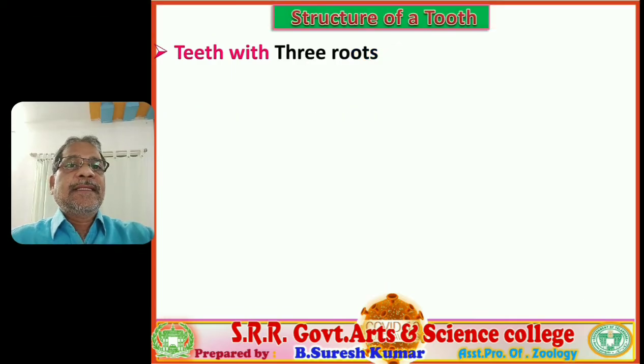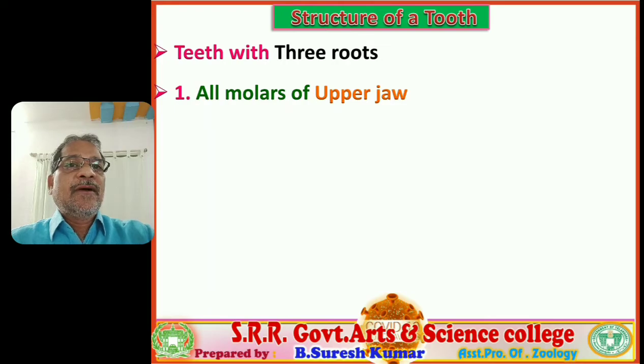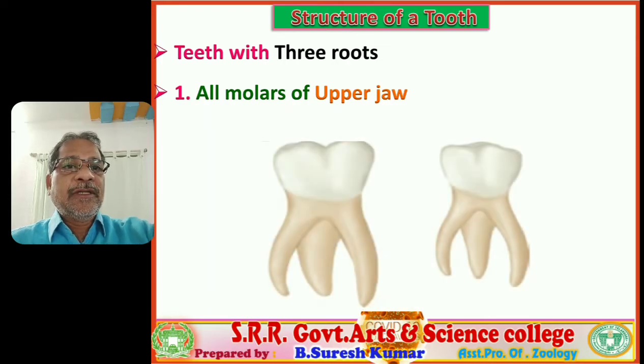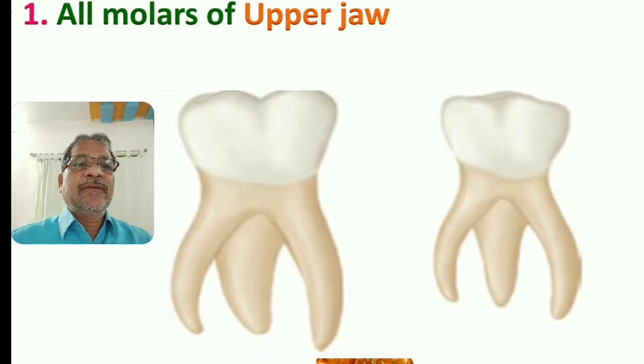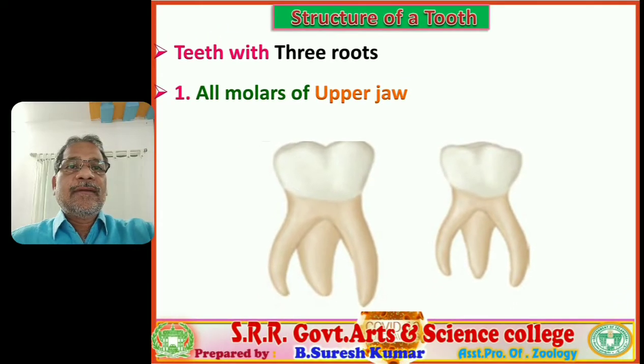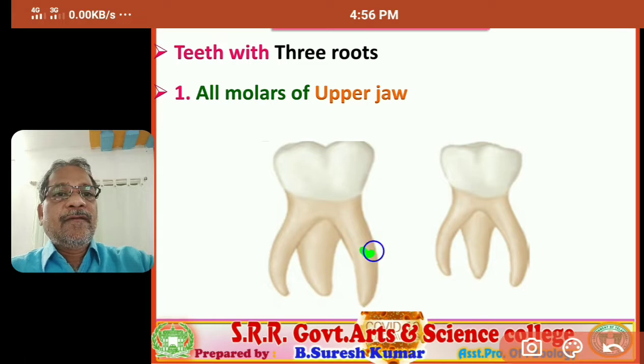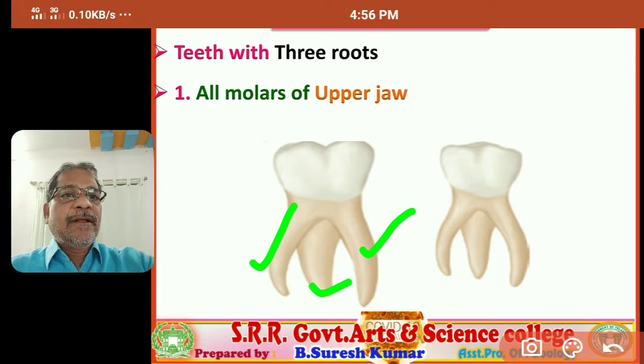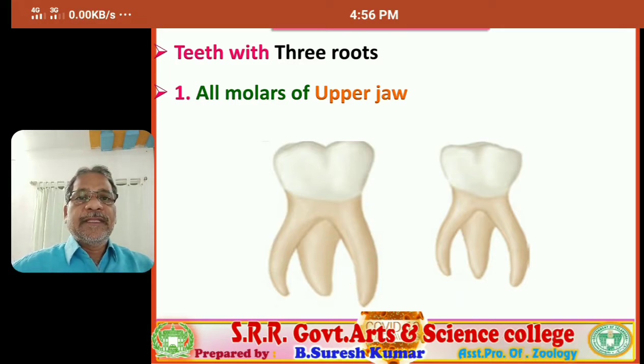Next, the teeth with three roots. You observe this visual. All molars of our upper jaw exhibit three roots clearly. All molars of our upper jaw show three roots: 1, 2, and 3. Three roots are there. Right? So with this we finished the roots of teeth.